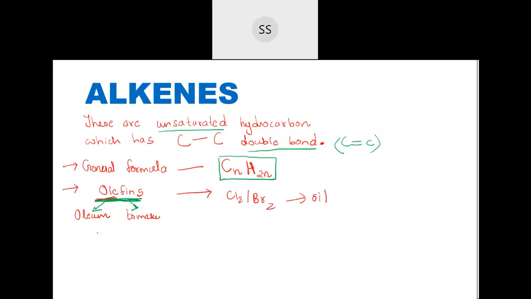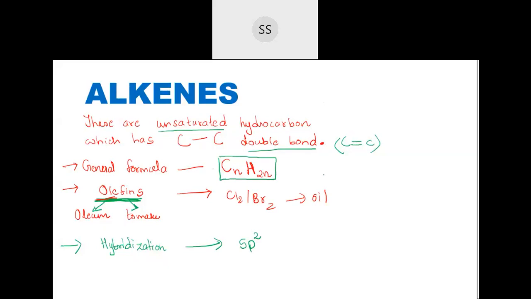And you all know what hybridization is, right? Hybridization of alkene is what? Yes, correct. Very good. Hybridization of alkene is sp2 because there is one pi bond and one sigma bond.